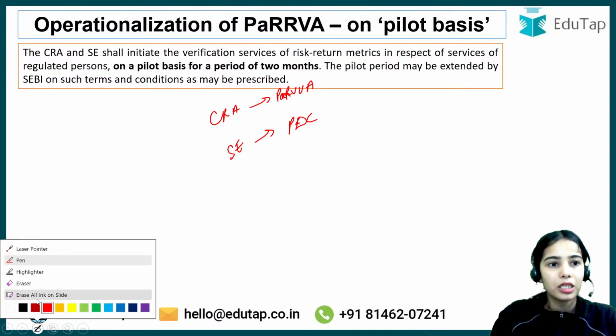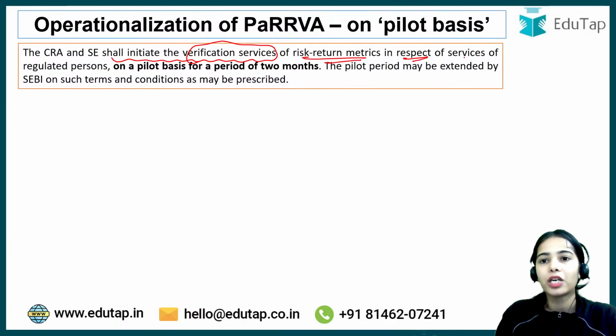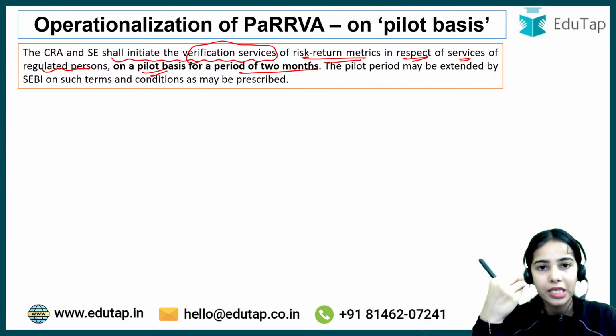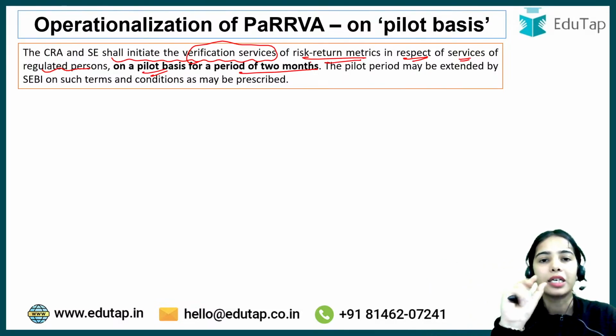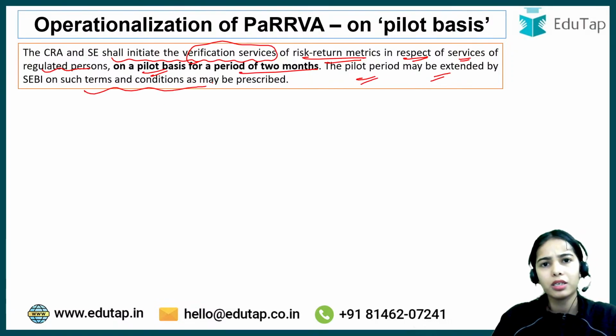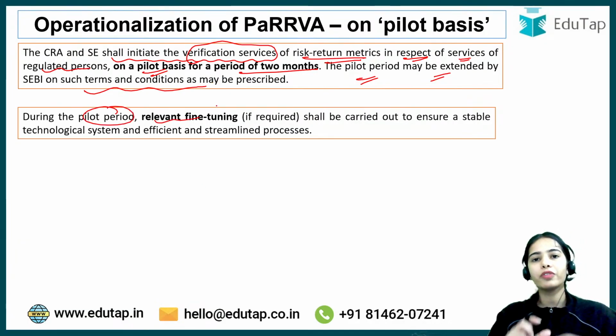So basically, the CRA and stock exchange shall initiate the verification services of the risk return metrics in respect of services of regulated persons on a pilot basis for a period of 2 months. So first, for a period of 2 months, a pilot will be started, that the PaRRVA will work under the pilot. Okay. The pilot period may be extended by the SEBI on such terms and conditions as the SEBI has prescribed. Okay. During the pilot period, the relevant fine tuning will happen of the process.